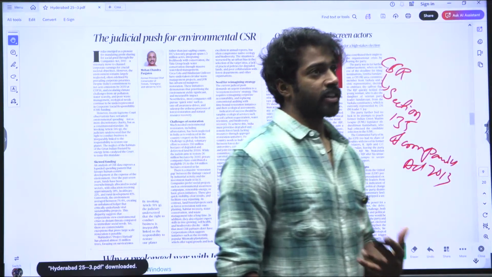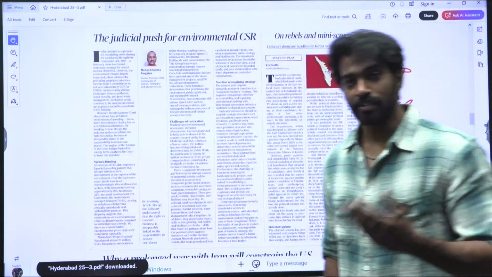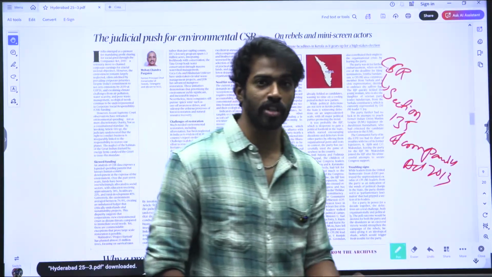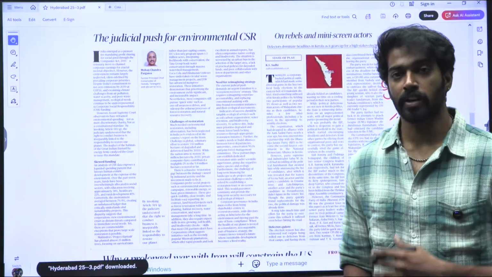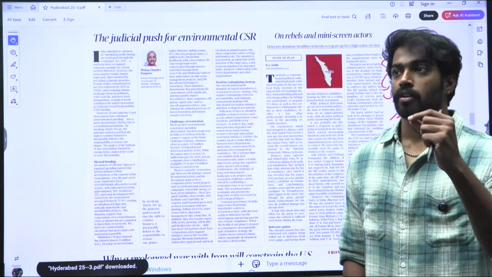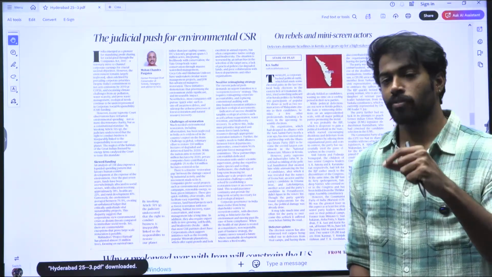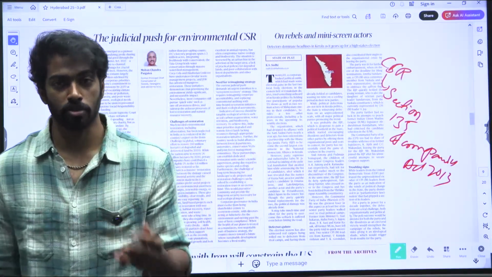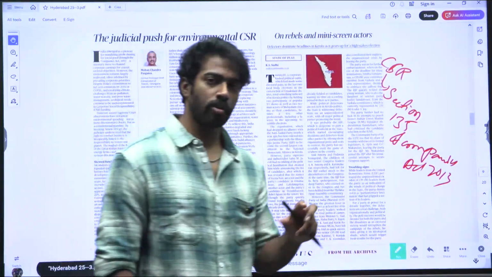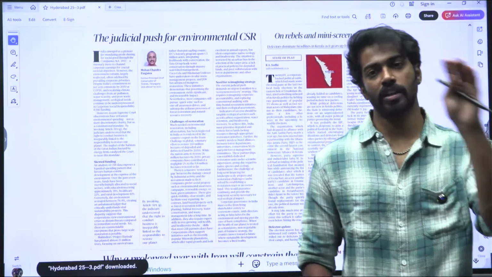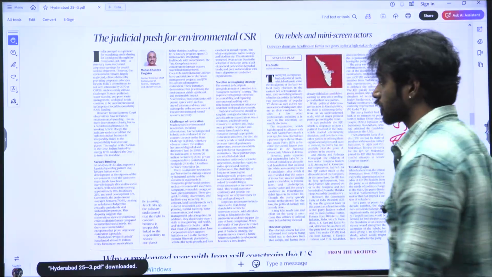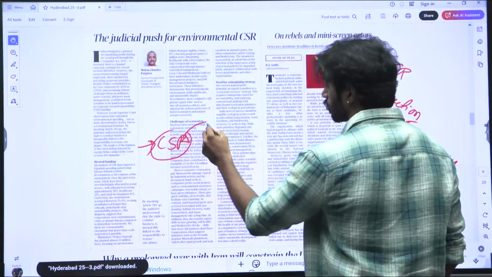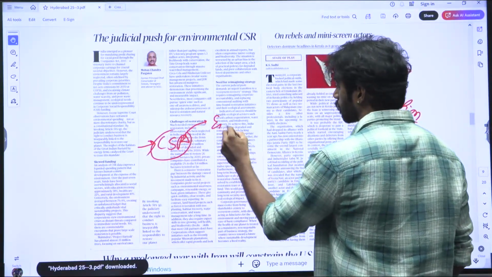Now, what the article says is that while corporate social responsibility is there, many people are focusing on education, healthcare, sports, science. Despite doing all of these, the article says it is necessary for them to shift their perspective from social responsibility to environmental responsibility, meaning that they are focusing a lot on people and less on the environment. So the article says that yeah, corporate social responsibility has been happening, but then again we need an environmental push for it.